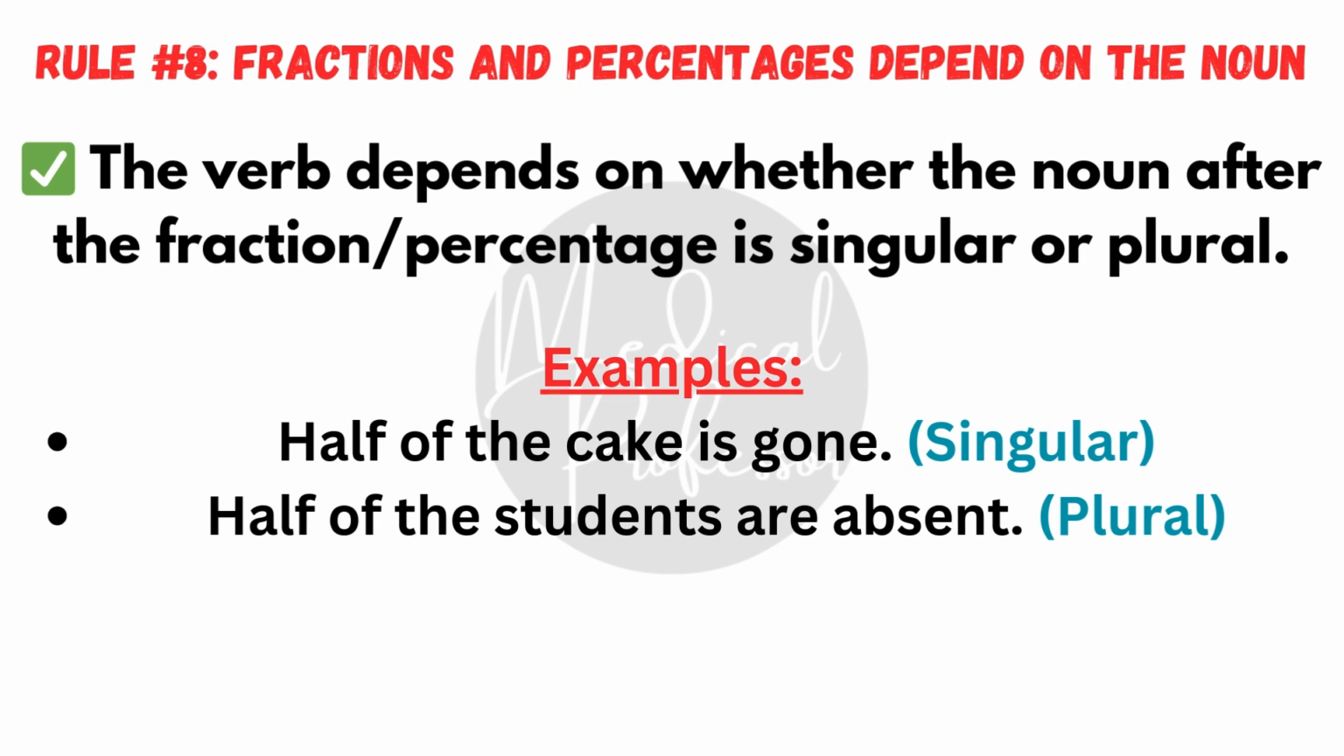Rule number 8. Fractions and percentages depend on the noun. The verb depends on whether the noun after the fraction or percentage is singular or plural. For example, half of the cake is gone, singular. Half of the students are absent, plural.